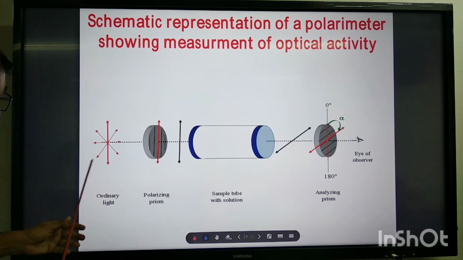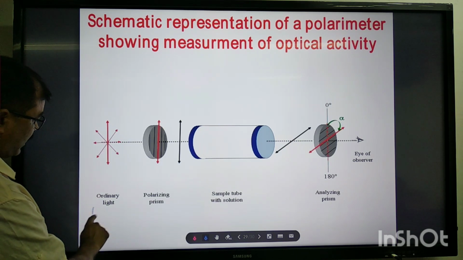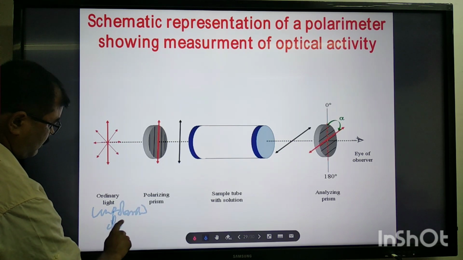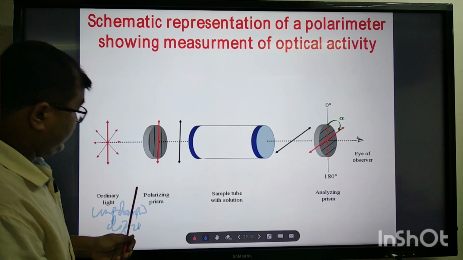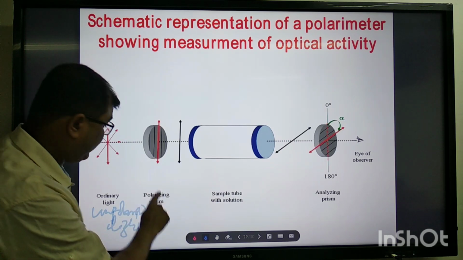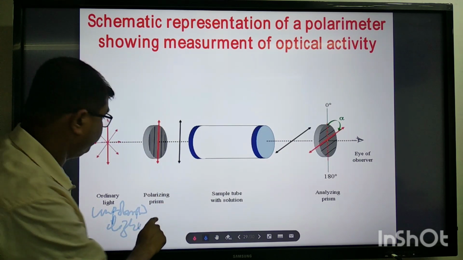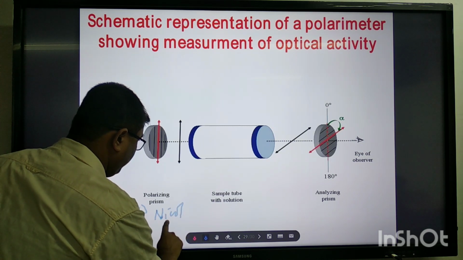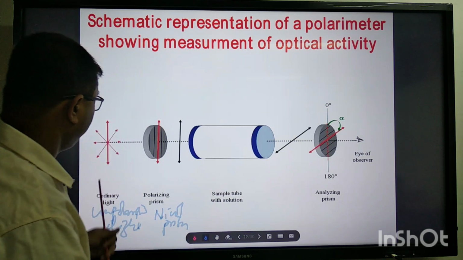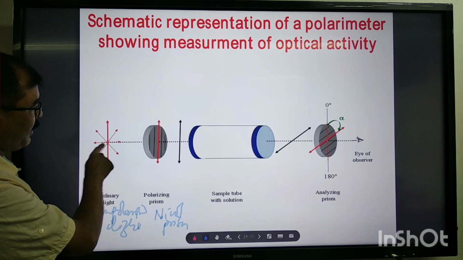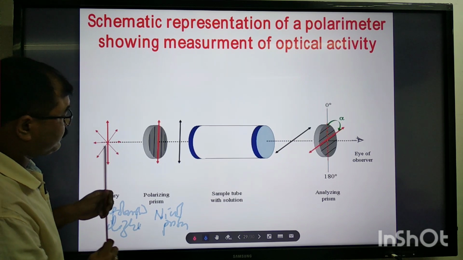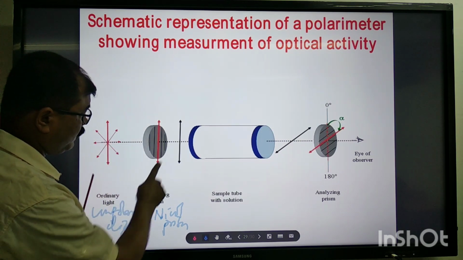See, this is the ordinary light, that is unpolarized light. This is the polarizing prism. As I said, this may be a nickel prism or any Polaroid. When unpolarized light passes through the nickel prism or any Polaroid, it will convert it to what?